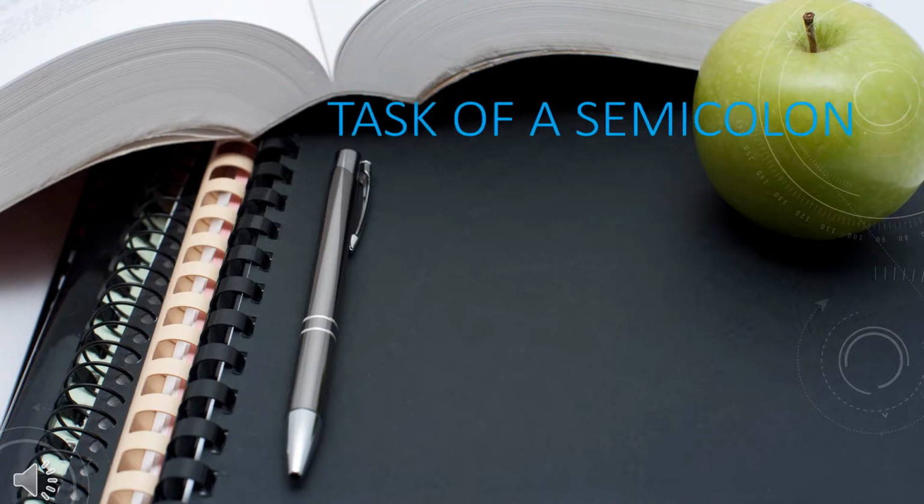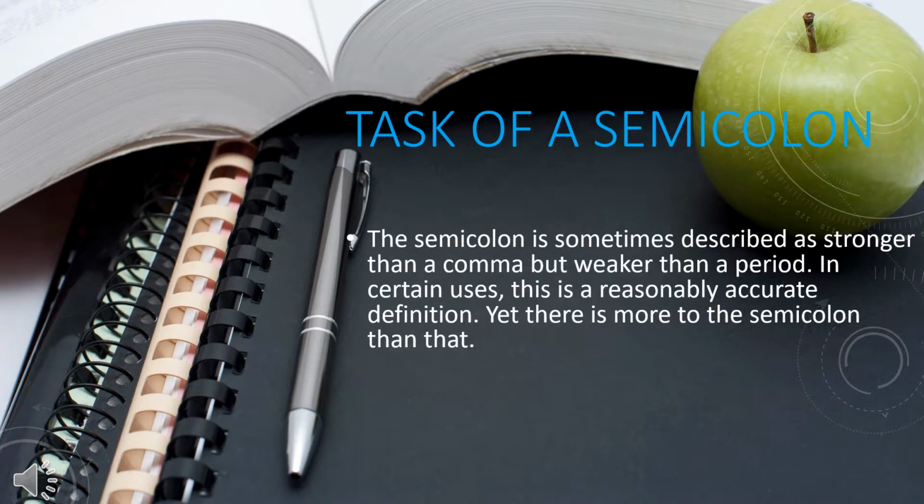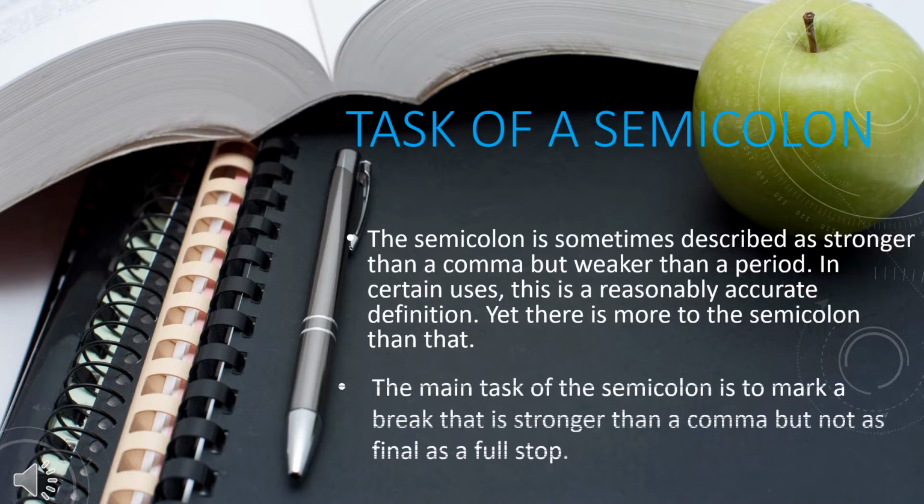Task of a semicolon. The semicolon is sometimes described as stronger than a comma but weaker than a period. In certain uses, this is a reasonably accurate definition. Yet there is more to the semicolon than that. The main task of a semicolon is to mark a break that is stronger than a comma but not as final as a full stop.